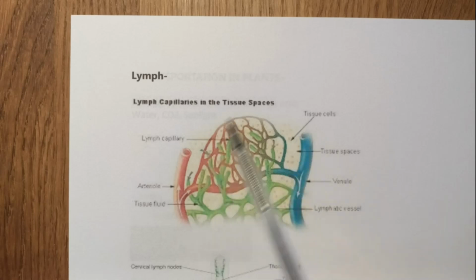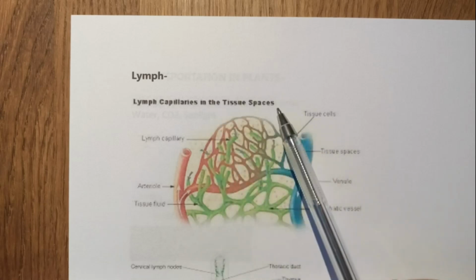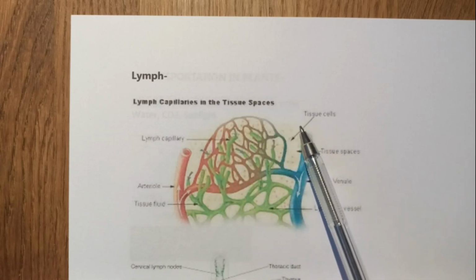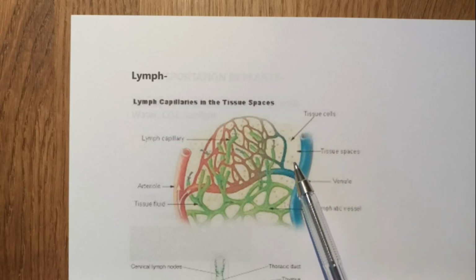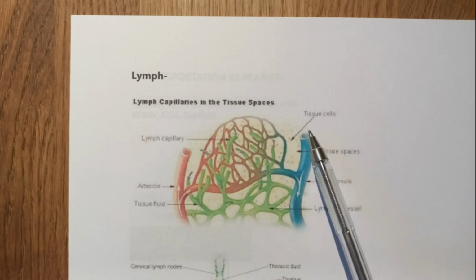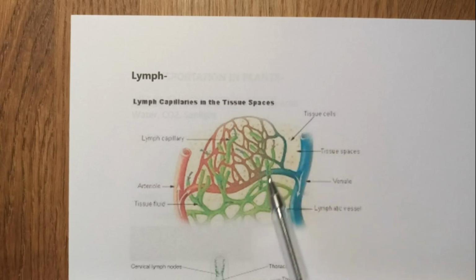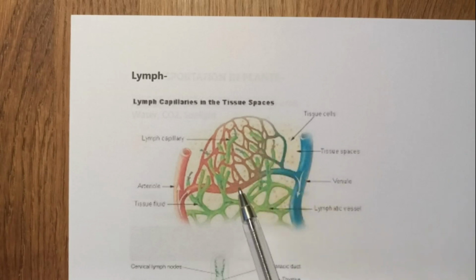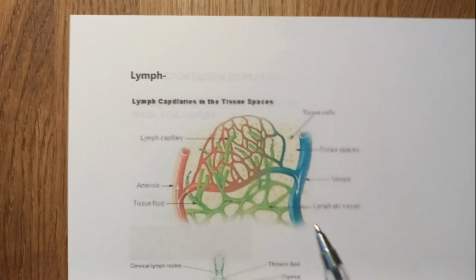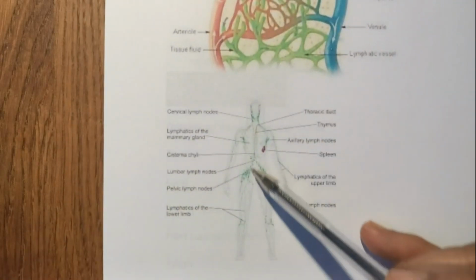Now it cannot stay there, otherwise your body will swell up. So that lymph needs to be carried away from the tissue to the heart. This is similar to plasma, but it is colorless and has less protein. Now it is drained by the lymphatic vessels. Okay, it is not drained by capillaries and veins, it is drained by these lymphatic vessels that give rise to the lymphatic system in the body.